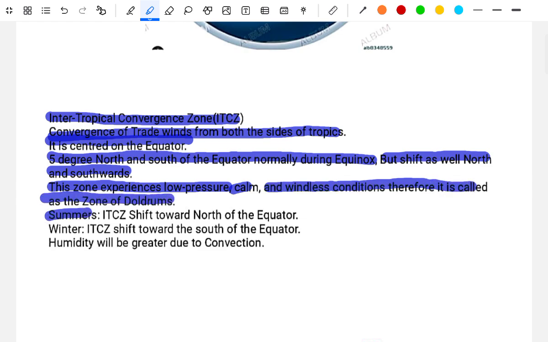In summer it shifts towards the north of the equator. In winter it shifts towards the south of the equator. Humidity will be greater due to the convection.